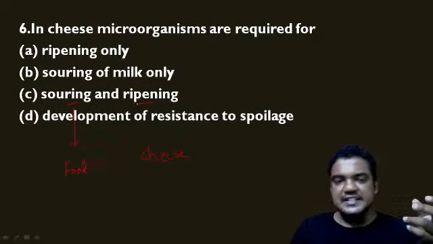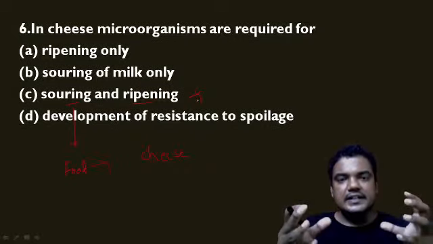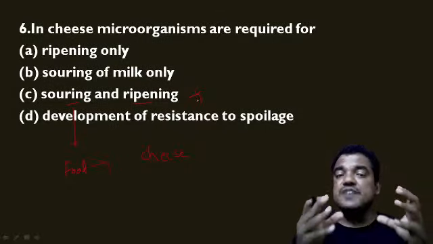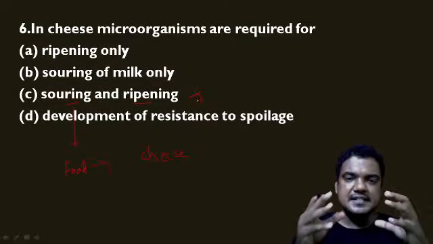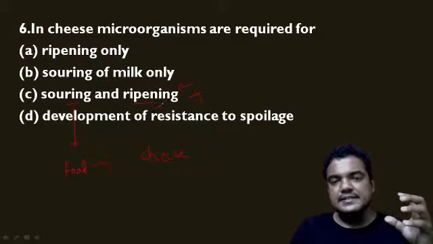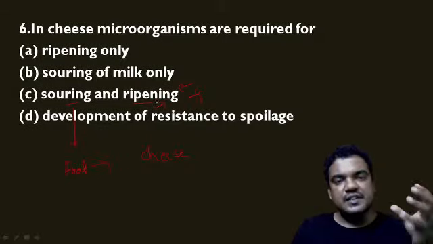The second event is called ripening. In this phase, the product gets its flavor. For getting flavor in the food, ripening is the reason. So due to ripening, we get the flavor in the cheese.